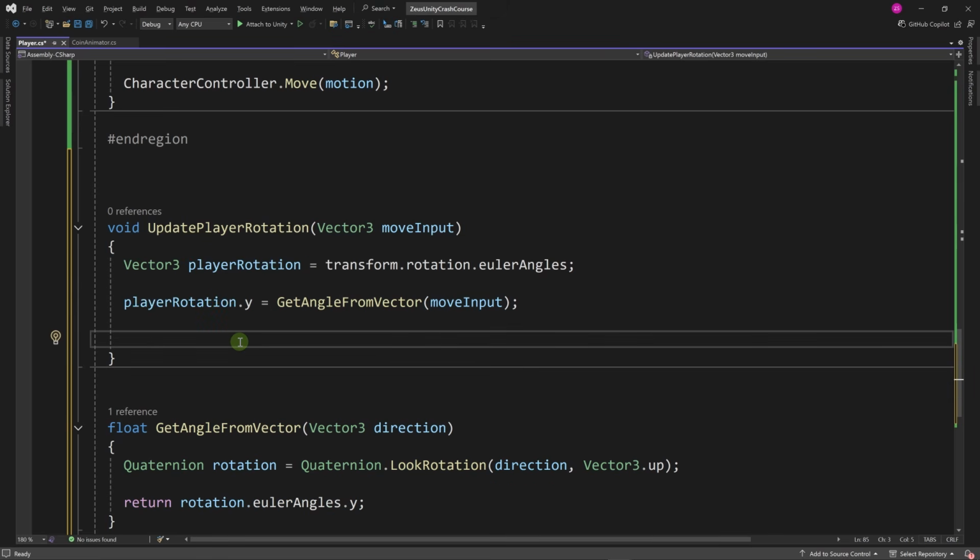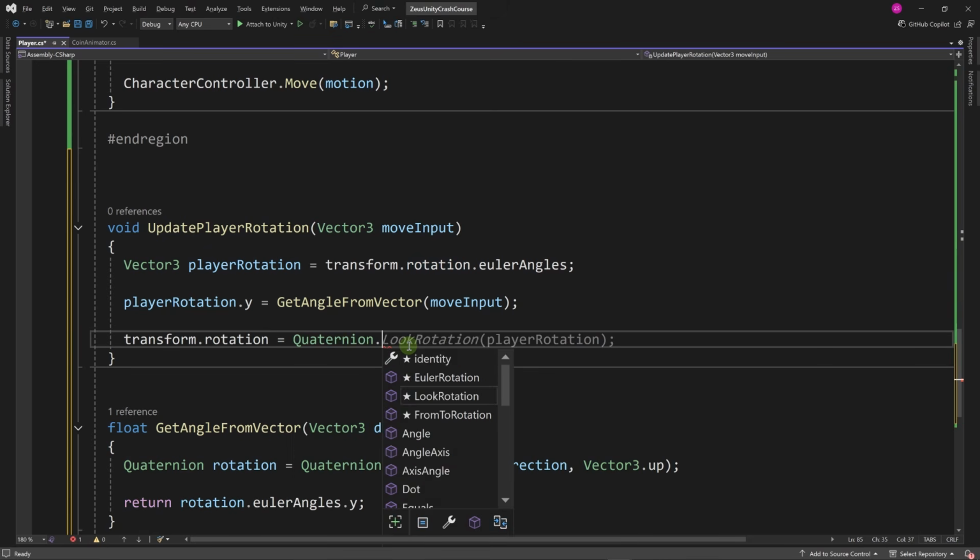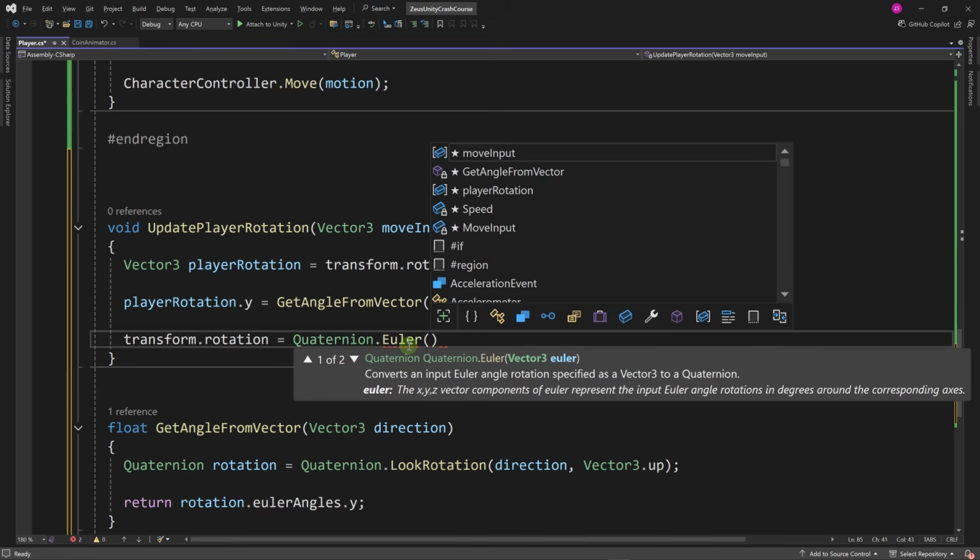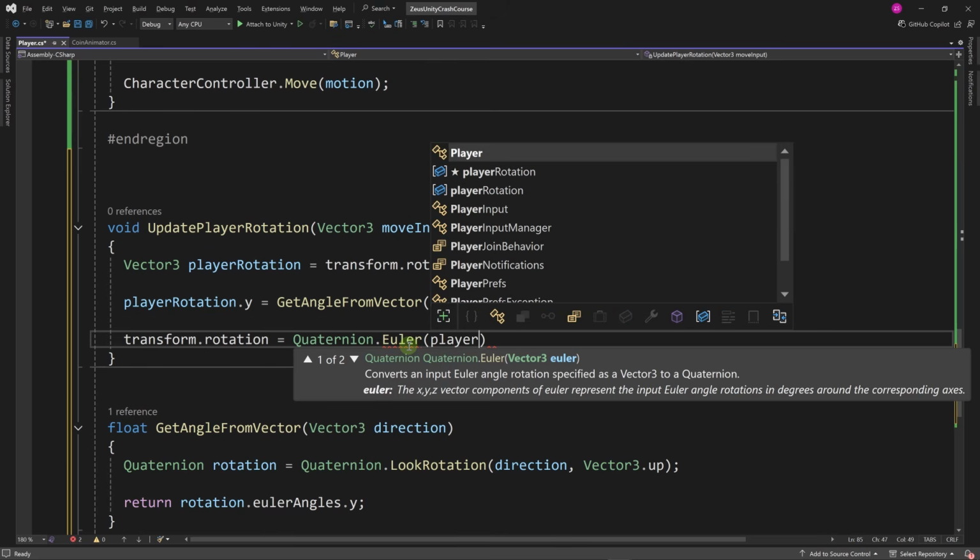Now let's set the rotation of our character. What we can do is set transform.rotation to Quaternion.Euler, and we're going to give it our player rotation.